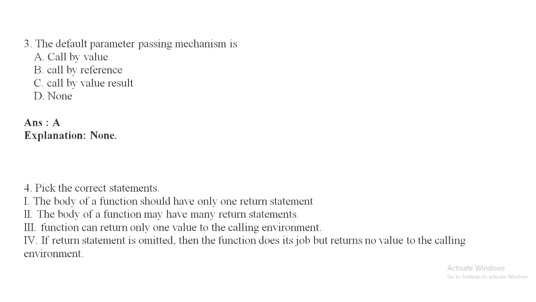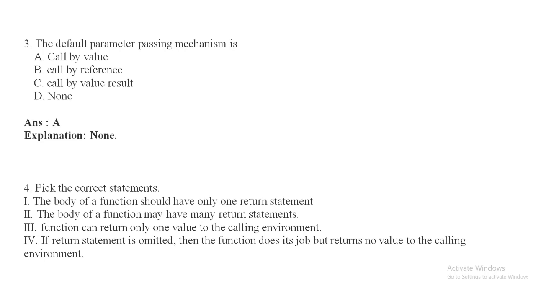Question number 3. The default parameter passing mechanism is option A, call by value; option B, call by reference; option C, call by value result; and option D, none. So we know that by default we pass the values in our function. So the answer of this question is option A, that is call by value.